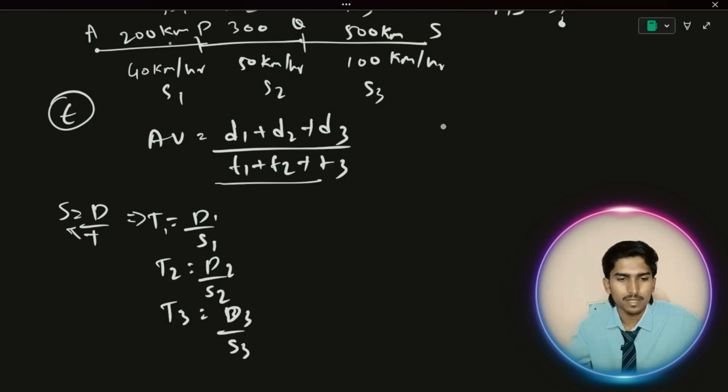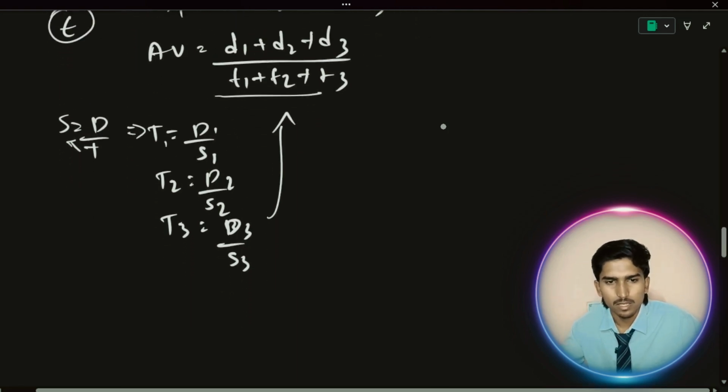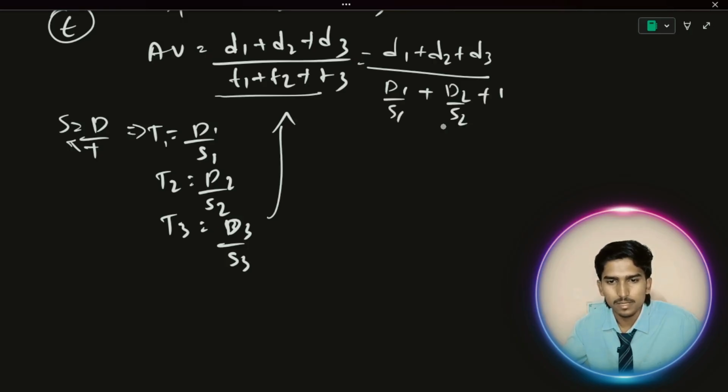Just apply this to this equation. Writing here: distance 1 plus distance 2 plus distance 3, divided by time 1, that is d1 by s1, plus d2 by s2, plus d3 by s3.